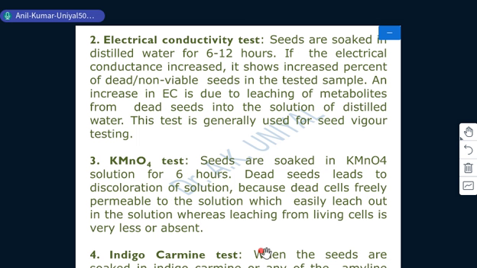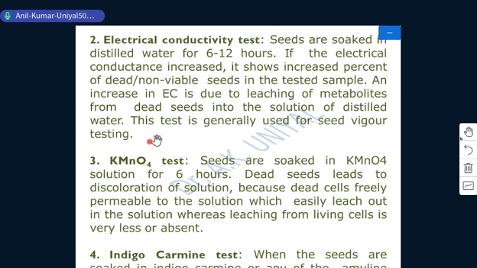For this test, seeds are soaked in distilled water for 6 to 12 hours, and the electrical conductance is measured using an EC meter, which has electrodes. An increased EC in the solution shows an increased percentage of dead or non-viable seeds. The seeds are taken out, and the remaining solution is checked for EC.